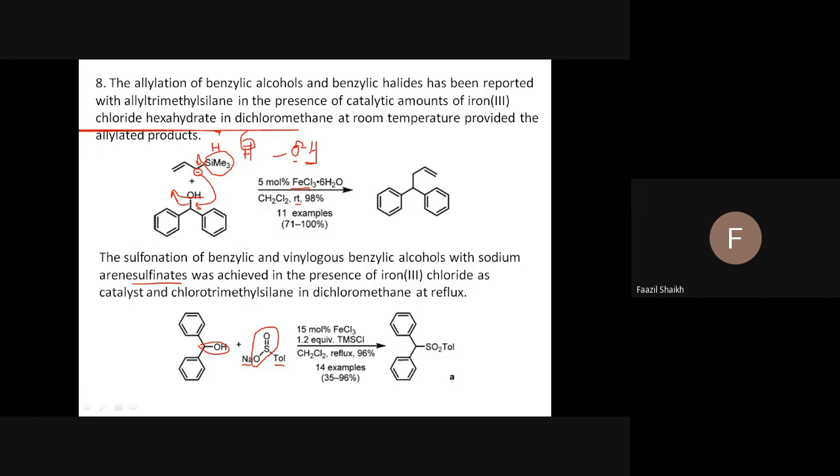So same catalyst. Very same pattern we can observe here. About 15 mole percent of ferric chloride, here 5 mole percent of ferric chloride, and reflux or room temperature, and just understand the solvents. Solvent may change from dichloromethane to sometimes nitromethane, and sometimes different solvents are in use.